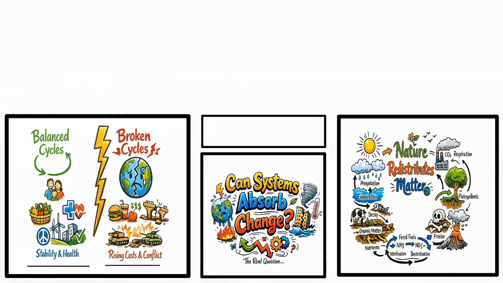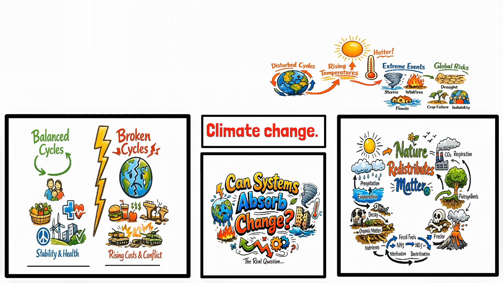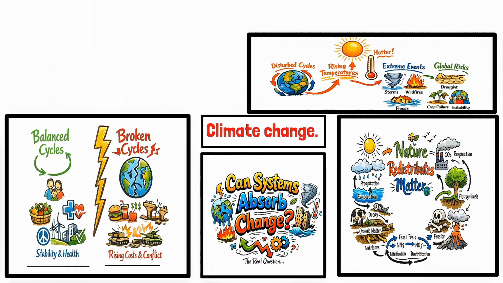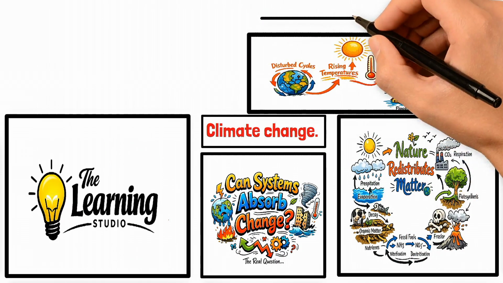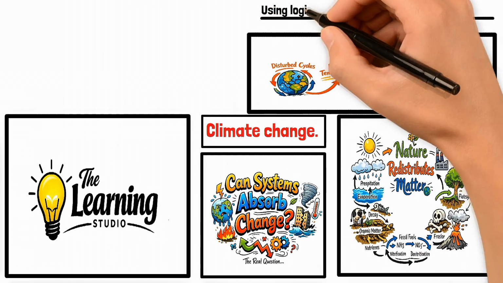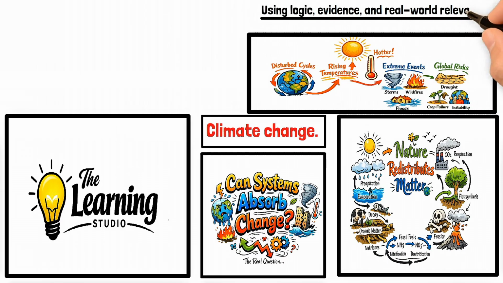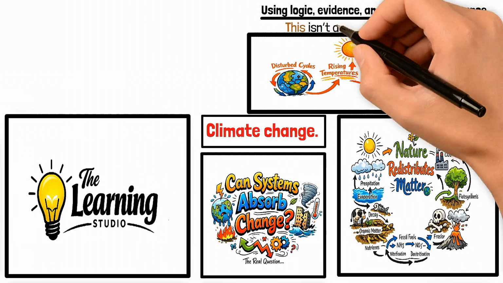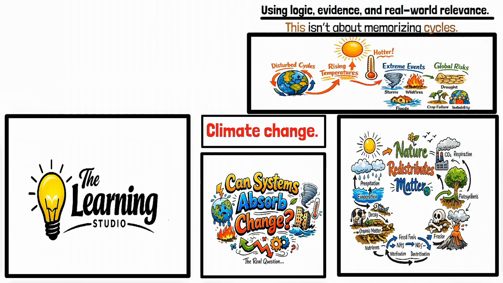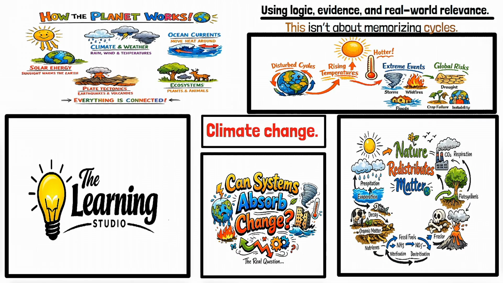In the next episode, we'll focus on climate change, where we'll see how disturbed cycles translate into rising temperatures, extreme events, and global risk. This series is part of the Learning Studio, where complex systems are explained step by step, using logic, evidence, and real-world relevance. This isn't about memorizing cycles. This is about understanding how the planet actually operates.